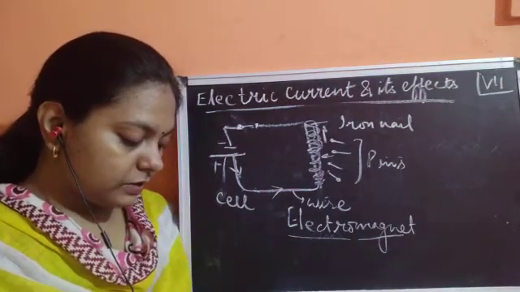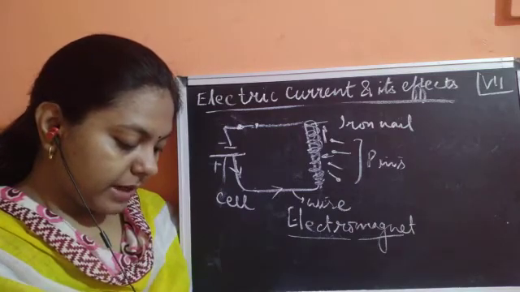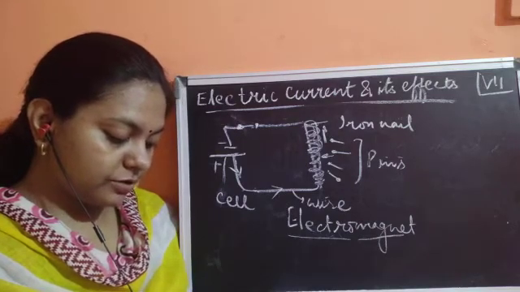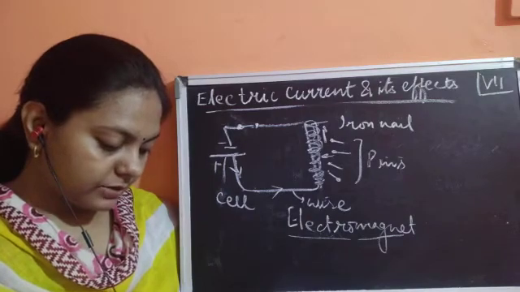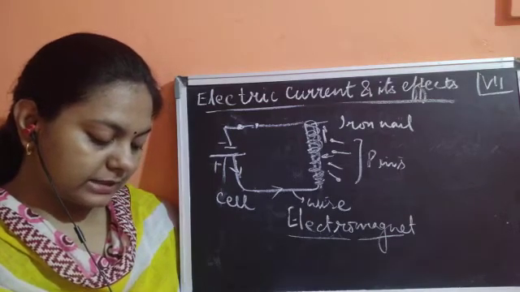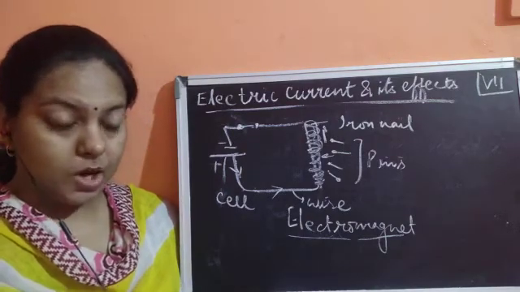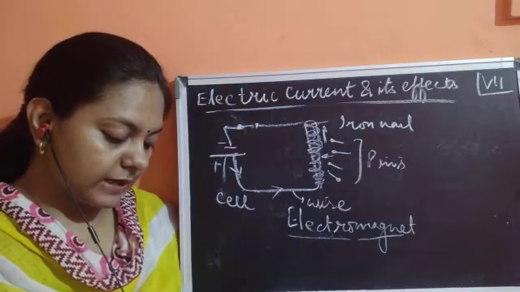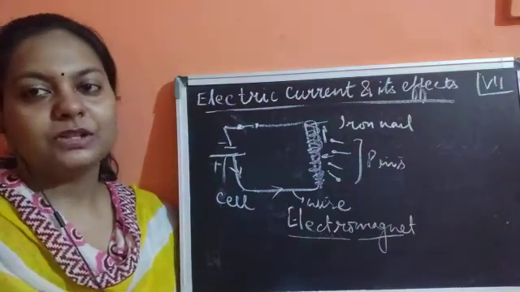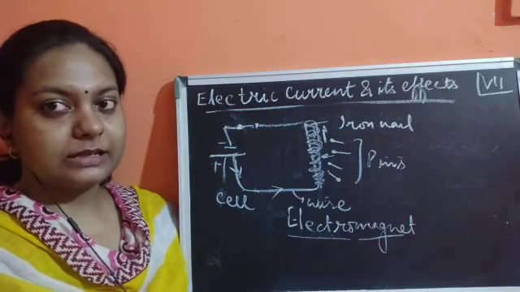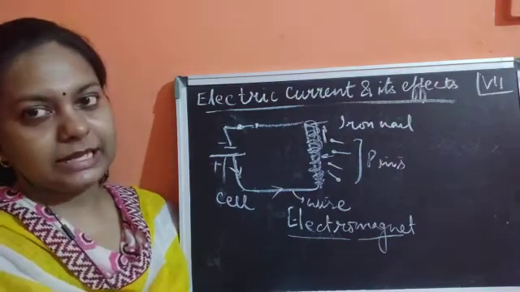Okay, children, so electromagnets are useful for separating magnetic material from junk. Even doctors use tiny electromagnets to take out small pieces of magnetic material accidentally fallen in the eyes. Many toys also have electromagnets inside them. So this was about electromagnets. I'll discuss more about them in the next class, children.